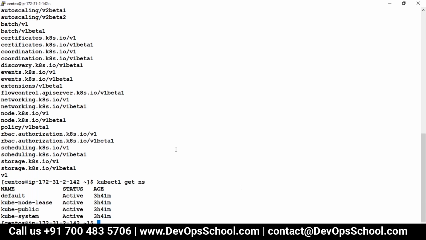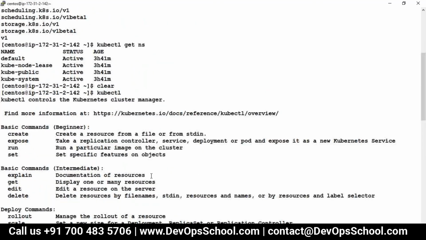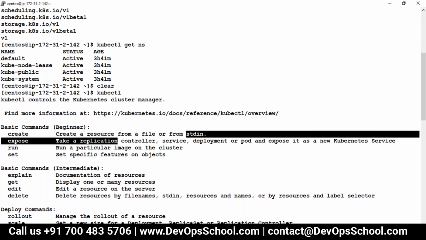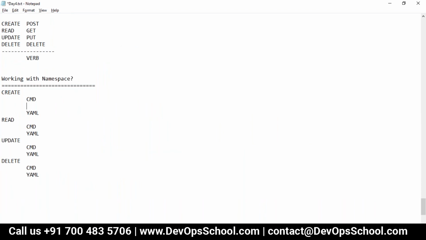Now the question is, how can we do create? I am not having idea, so let me try to find it out myself. How to create any resources? See here. Create command will help you to create a resource like a namespace, pod, whatever it is, from a file like a YAML file or JSON file or from stdin command line. So I can use create command. And here, if you are using YAML, create -f and YAML file.